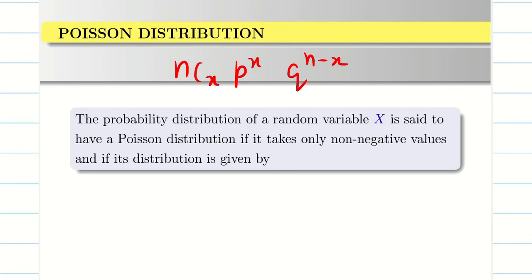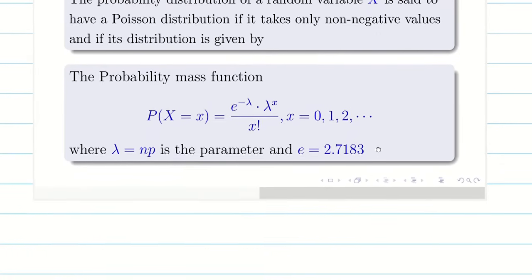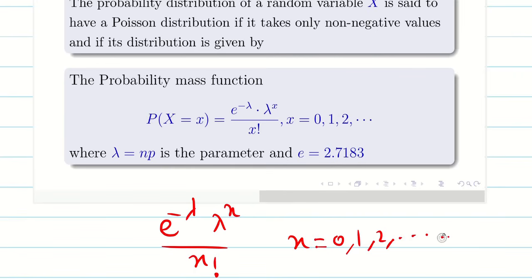When you apply the limit n tends to infinity, finally you arrive at the formula of Poisson distribution: e power minus lambda, lambda power x by x factorial, where x starts from 0, 1, 2, etc. The value of e is not needed now because we are using the calculator.